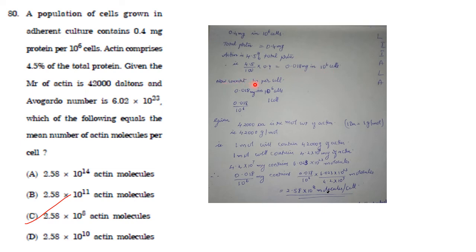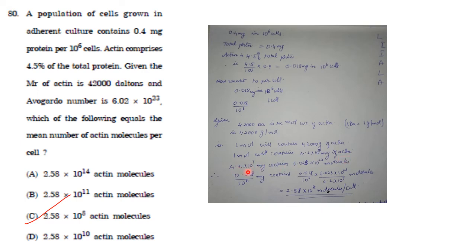Now convert to per cell. This is 10 raised to 6 cells, so one cell will have 0.018 divided by 10 raised to 6. Now they have given 42,000 Dalton, that is the molecular weight of actin, and 1 Dalton is 1 gram per mole. So 42,000 Dalton will be 42,000 grams per mole. And 1 mole contains 42,000 grams of actin, so 1 mole will contain 4.2 into 10 raised to 7 milligrams of actin.